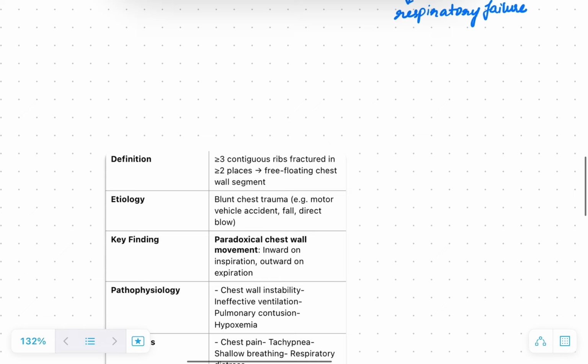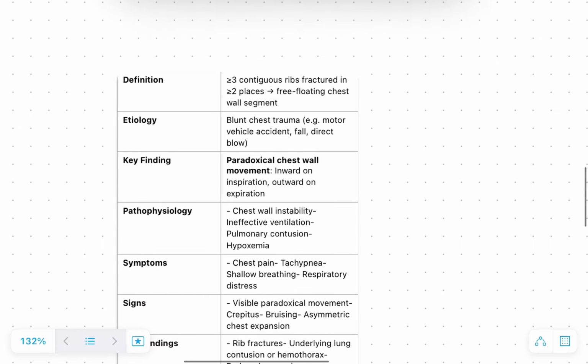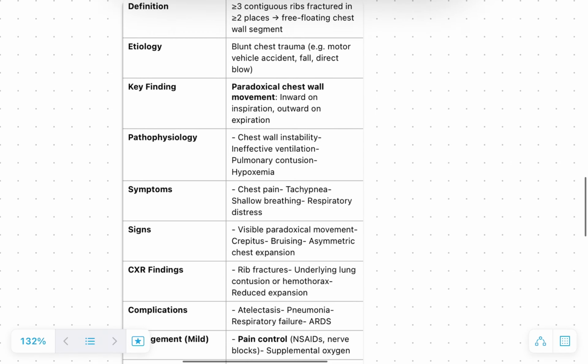So by definition, more than 3 continuous rib fractures in more than 2 places causing a free floating chest wall segment is called a flail chest. The etiology is blunt chest trauma. The key finding will be paradoxical chest movement, inward in inspiration and outward in expiration. So there will be chest wall instability causing ineffective ventilation, and also pulmonary contusion leading to hypoxemia.